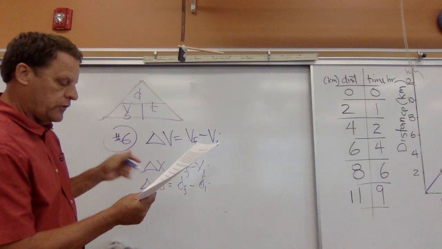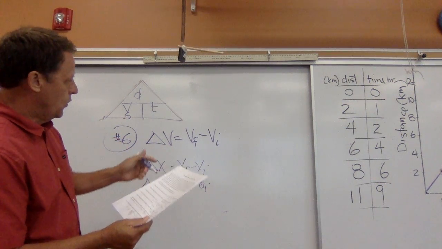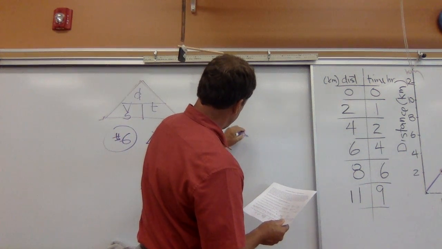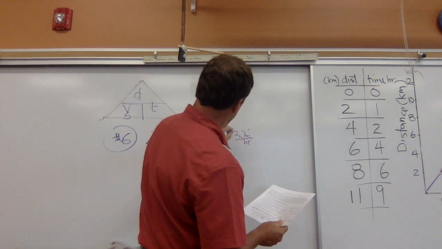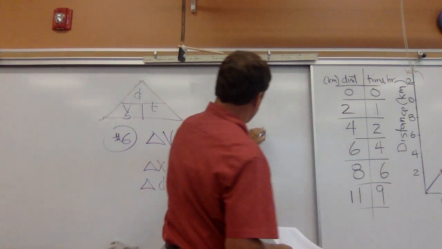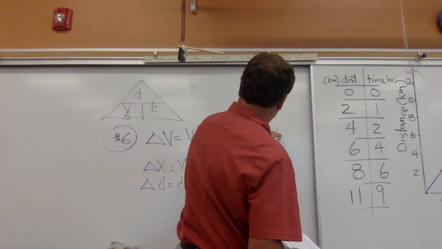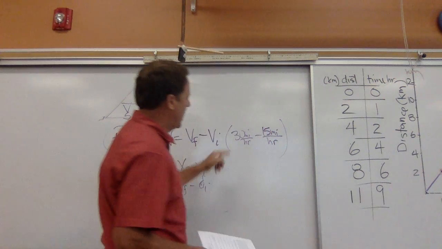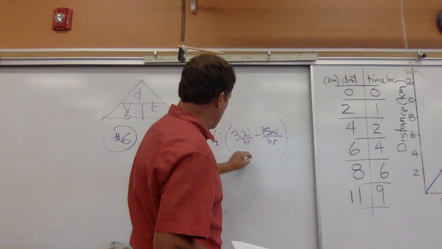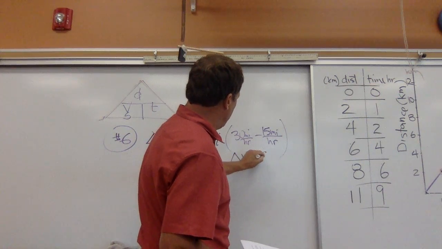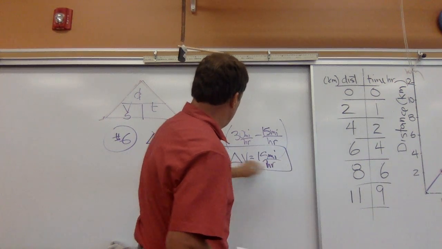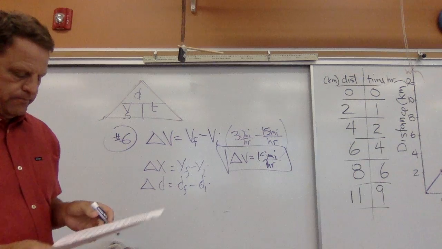Okay, so in problem number 6, our final velocity was 30 miles per hour. And we're going to subtract our initial velocity, which was 15 miles per hour. Okay, 30 minus 15. So our delta V would be 15 miles per hour. Okay, so that would be our change.